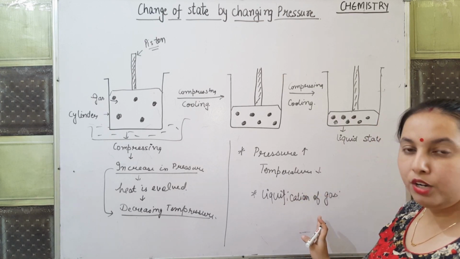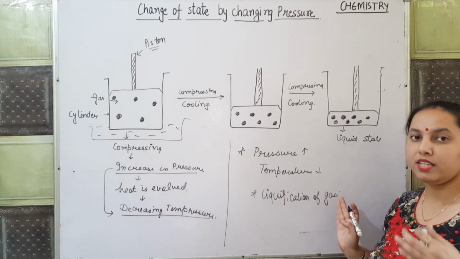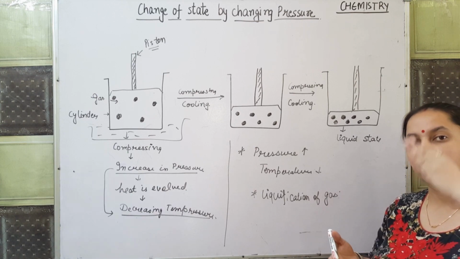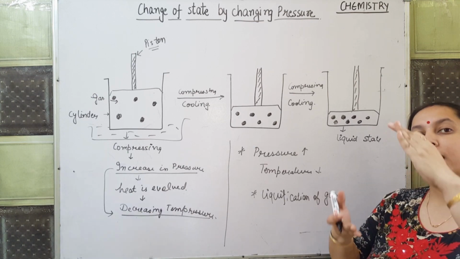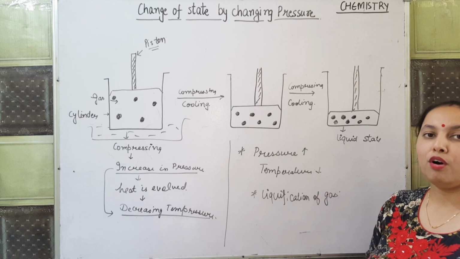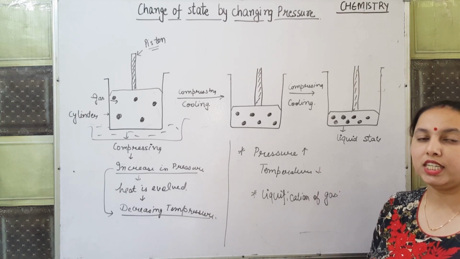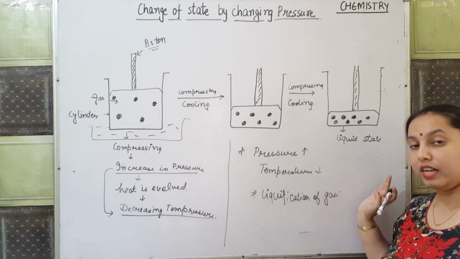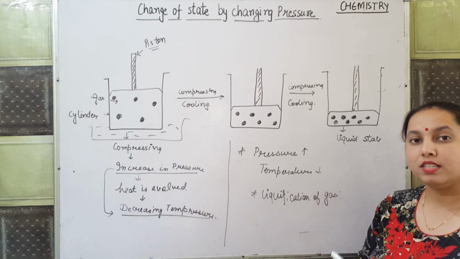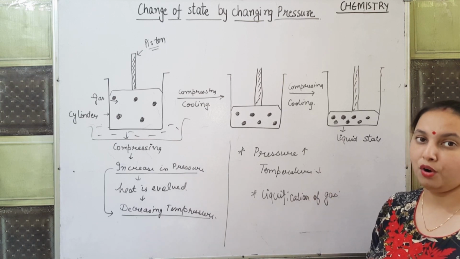In this, what will we do? Because air is a mixture of gases, we compress the air and convert it into liquid form, and with the help of fractional distillation, we separate the different gases from it.